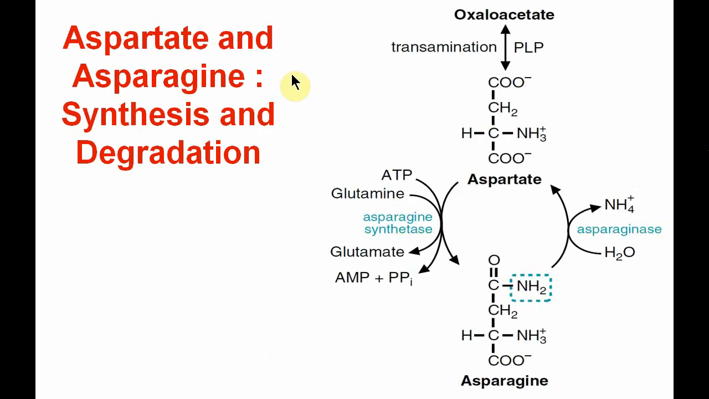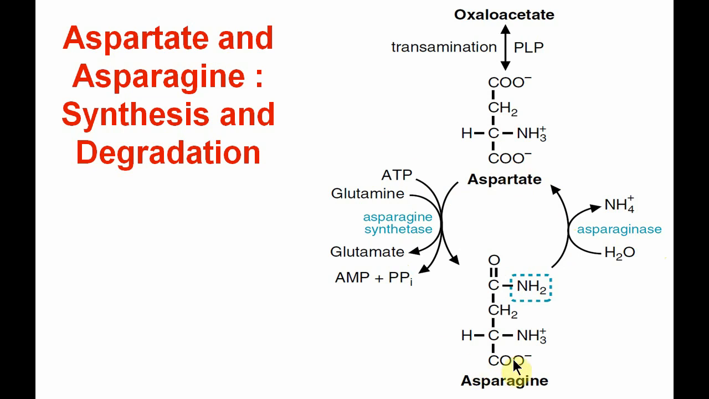Now we see aspartate and asparagine, their synthesis and degradation. Oxaloacetate is the precursor. Through the transamination reaction, aspartic acid is formed. Aspartic acid is converted to asparagine by the enzyme asparagine synthetase, where glutamine mainly provides the nitrogen instead of ammonium ion, and it is converted to glutamate. Now asparagine is converted back to aspartic acid by the enzyme asparaginase. This reaction is quite similar to the conversion of glutamine to glutamate.